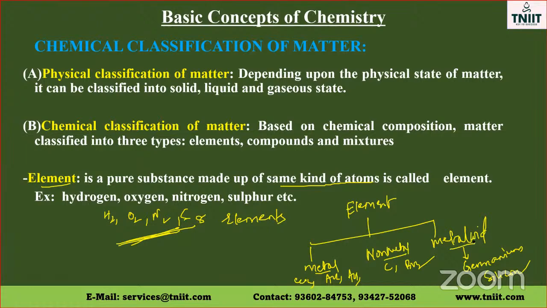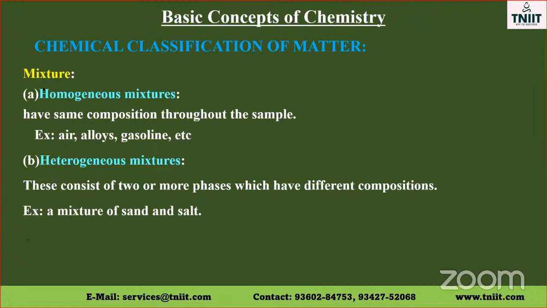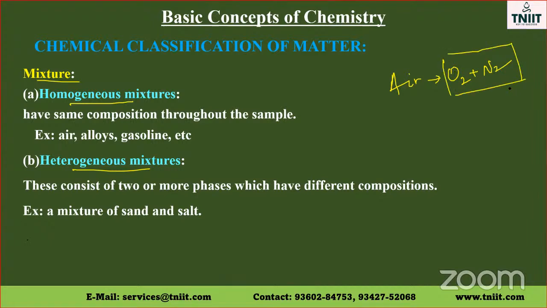Now coming to the mixtures. Mixtures are further classified into two. One is a homogeneous mixture. The other one is called a heterogeneous mixture. For example, the atmospheric air contains mainly oxygen and nitrogen. These oxygen and nitrogen do not react with each other, but they mix with each other. But this appears as a single component, air. Single, but they have two different types of molecules, oxygen and nitrogen. But it appears like a single component. Therefore, they are called homogeneous mixtures.